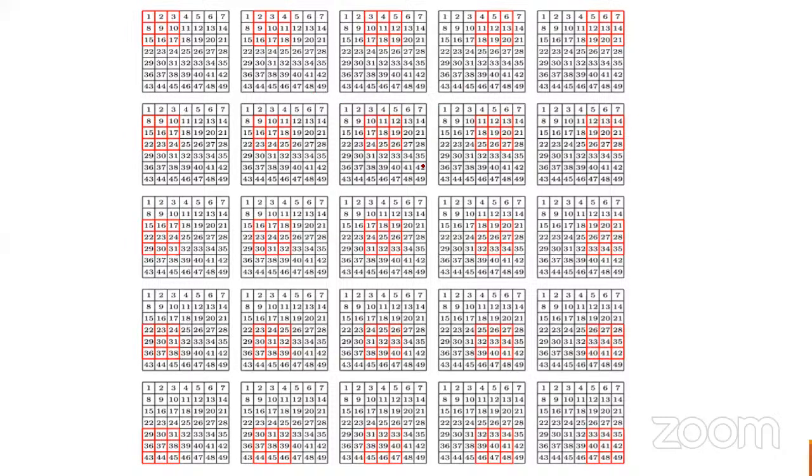I'm giving a generic example, not a specific one. The example on the previous slide was specific to a 3 by 3 matrix, but this one is, I think, a 7 cross 7 matrix. So this is how to apply a 3 cross 3 mask to a 7 cross 7 image. Finally we have reached the rightmost corner and there is no further extension, hence we stop the process, and we get the output image with noise reduction. I hope you understood clearly how to apply this. If you understand the median filter, the same thing we can apply for the mean filter, max filter, and min filter. The concept is the same.